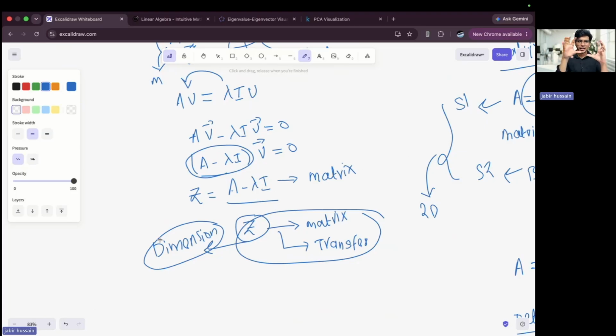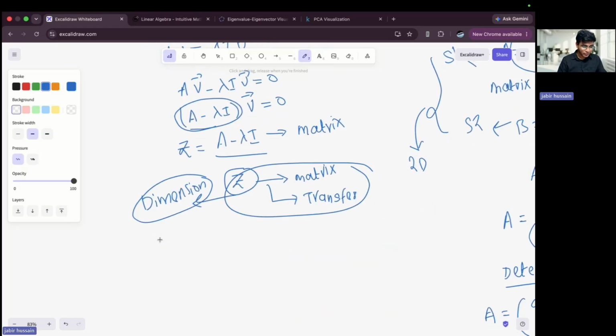If there is a perfect square there, you can calculate the area. But if it has become a single line, then what is the area of it? What is the area of this square? A line. 0. A line will not have area. We know that, right? So if you calculate the determinant of A minus lambda I, it will give you 0.